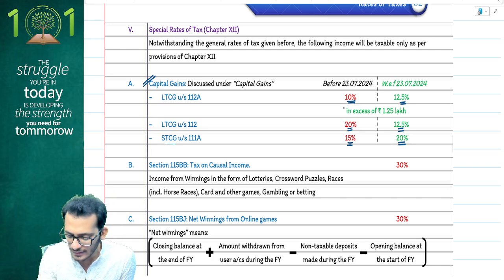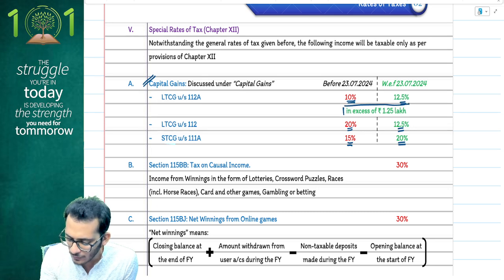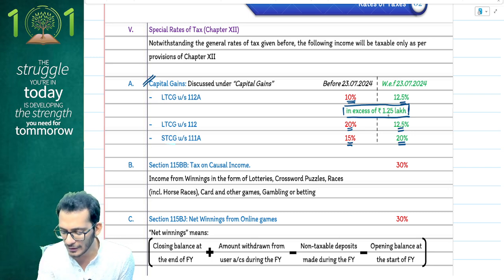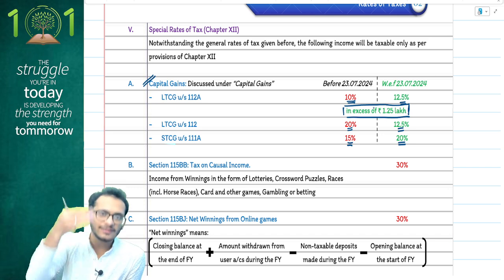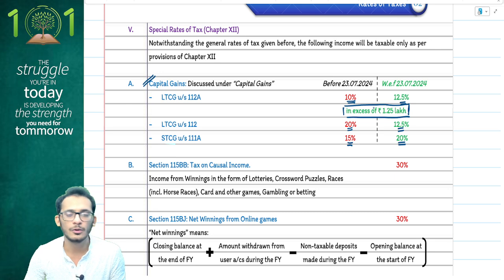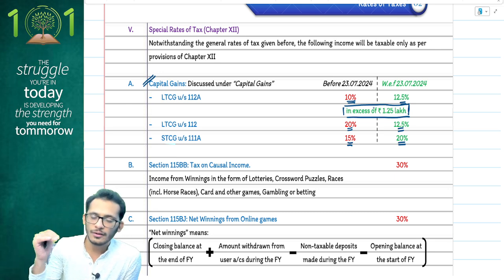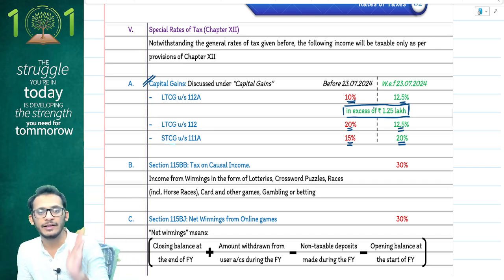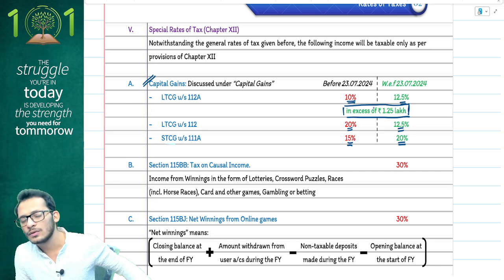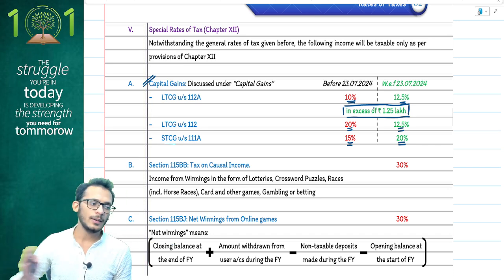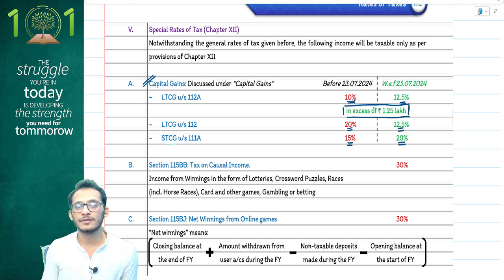Second is that until last year, for your 112A only 1 lakh was exempted for the purpose of taxation, whereas from the current year it is 1.25 lakhs. So any amount in excess of 1.25 lakhs is what is going to be taxed for your long-term capital gains under section 112A. Whether you make the sale before 23rd July or after 23rd July, it doesn't matter. For any sale in the previous year 24-25, the first 1.25 lakhs will not be taxable, and the balance will be taxable at either the rate of 10% or 12.5%, depending on when you transfer this.